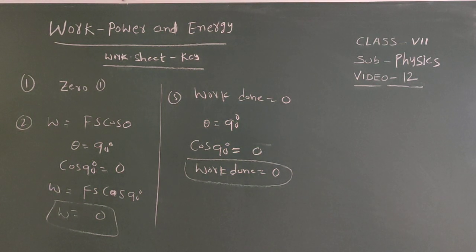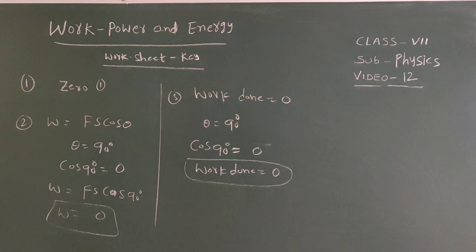Next, the fourth one: a car moving along a straight level road with a constant speed.